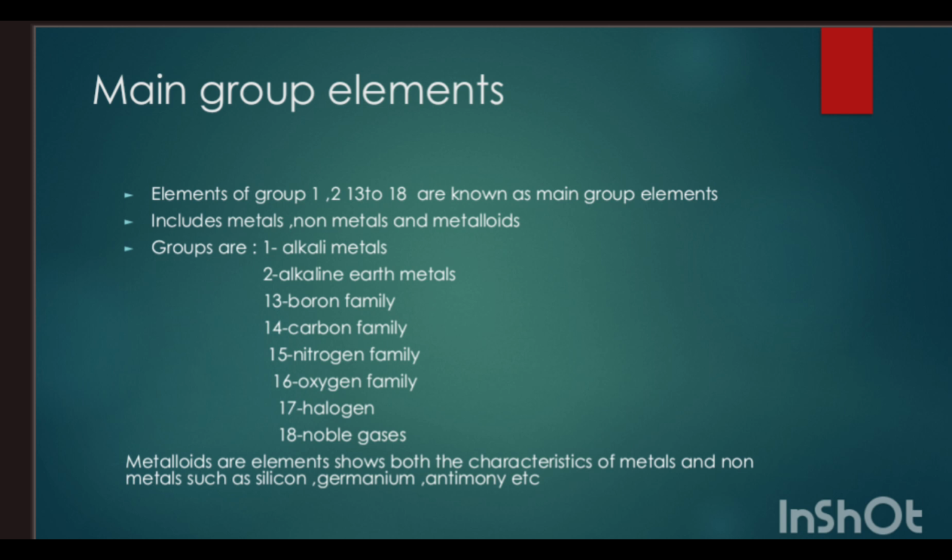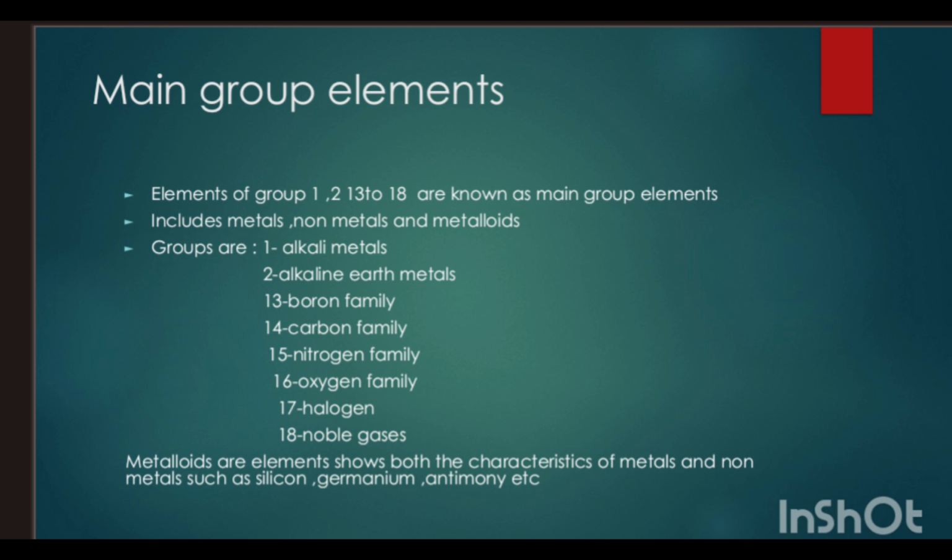Elements of groups 1, 2, and 13 to 18 are known as main group elements. These include metals, nonmetals, and metalloids. In this, group 1 is alkali metals, 2 is alkaline earth metals, 13 is the boron family, 14 is the carbon family, 15 is the nitrogen family, 16 is the oxygen family, and 17 is halogen.